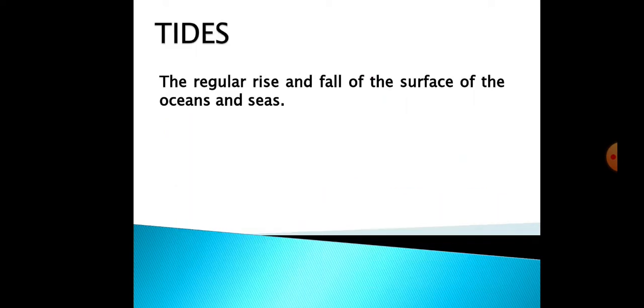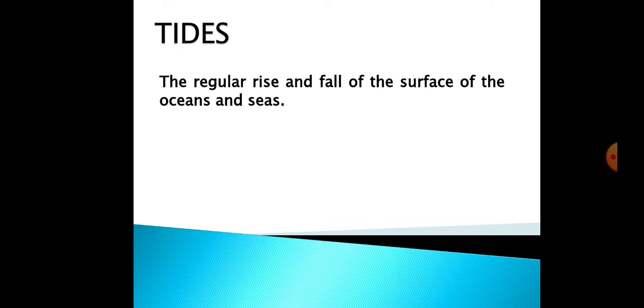Now the sea is never still. The water in the sea keeps moving, either because of the tides or because of the waves. One by one we will study what a tide is and what a wave is. So let's start first with what a tide is.